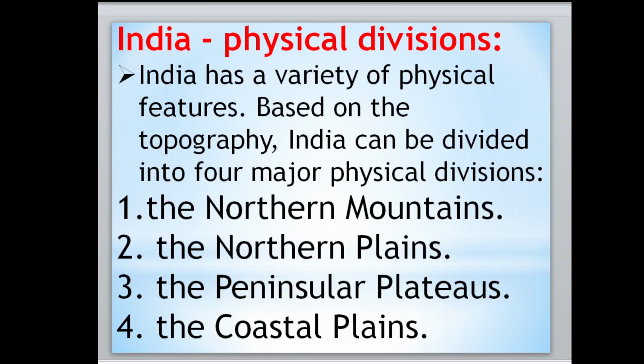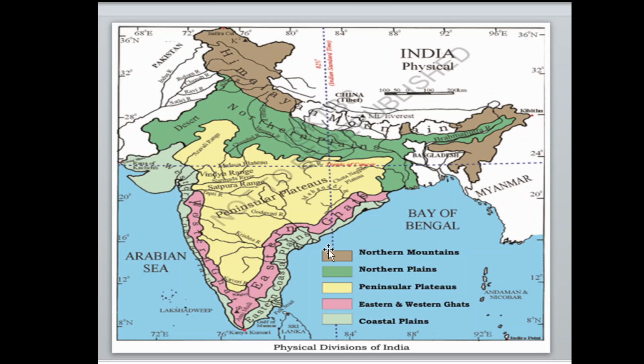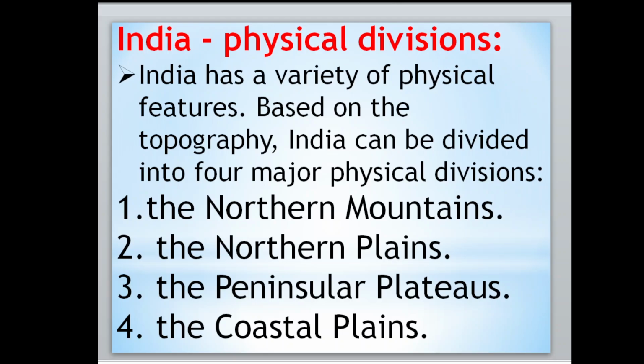Then the last one is coastal plains. The fourth part is very important, coastal plains. These are the coastal plains. From here it is going to start, then here in the south, then from south to Gujarat. So in an examination there is a possibility of a question: India's physical divisions means India is divided into how many physical divisions? You can mention the physical divisions of India. So these four you have to write: northern mountains, northern plains, peninsular plateaus and coastal plains.